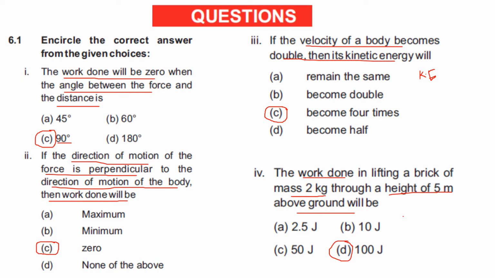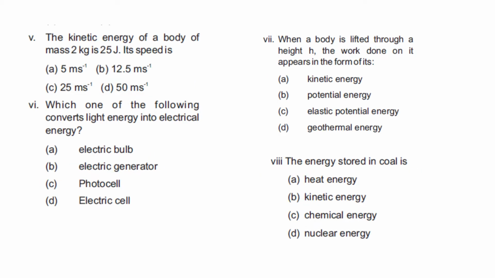MCQ number 4. Question number 5: the kinetic energy of a body of mass 2 kg is 25 joule. Its speed is. Kinetic energy is given, that is 25 joules, and mass is 2 kg, and we have to find out the speed, that is v. So we simply use the formula of kinetic energy. Kinetic energy is equal to half mv square. When we put the values, we get the answer 5 meter per second. So the right option is option A.